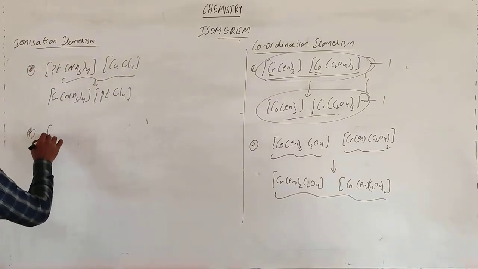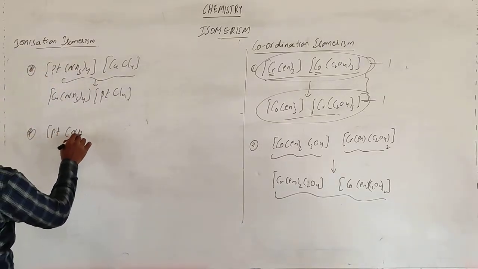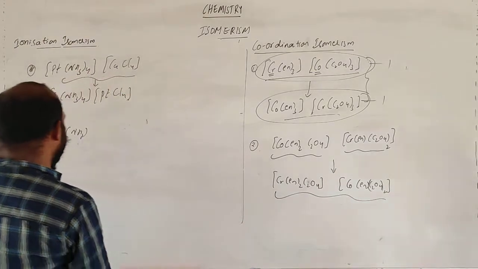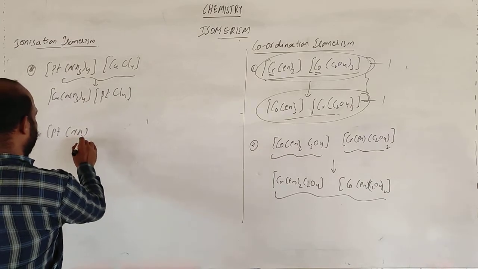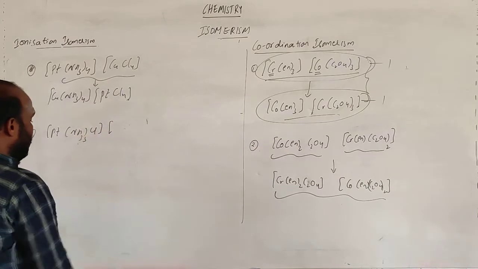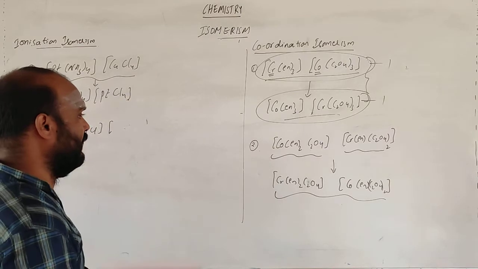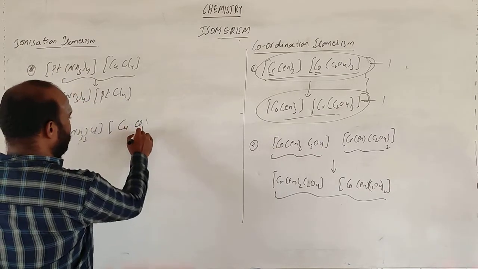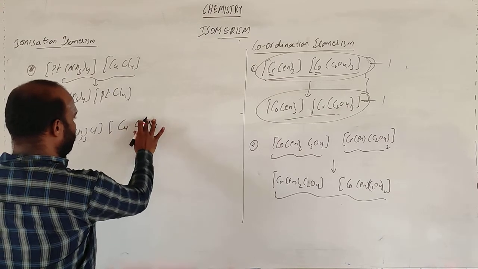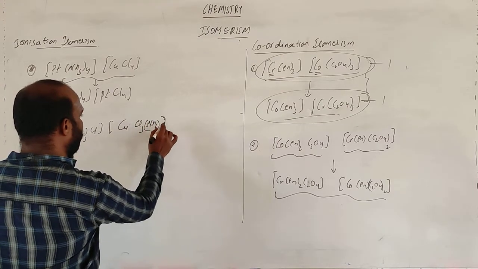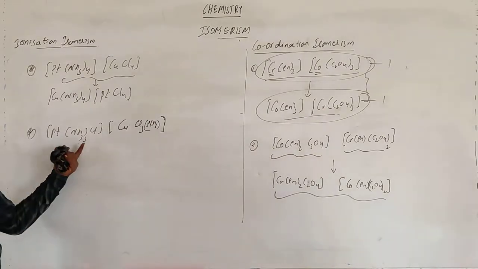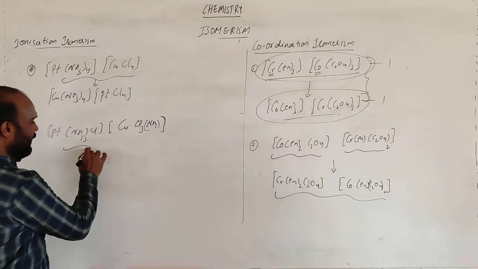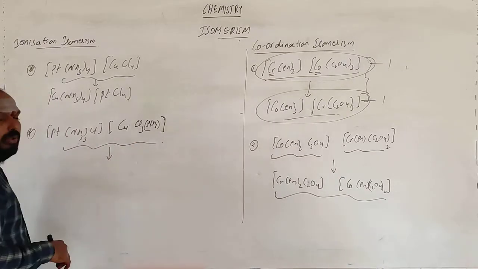If you go for one more example, something like platinum. Let us see: Pt(NH3) taken twice Cl, and one more way you can write this is Cu, Cl3, NH3. This is one more way of writing the complex, platinum diammine chloride, copper trichloride ammonia. Now this is the entire set. For this I want the coordination isomer.